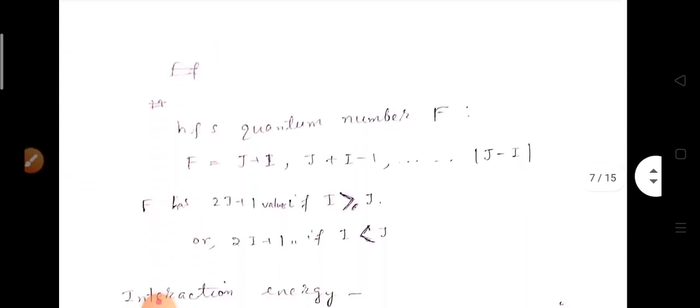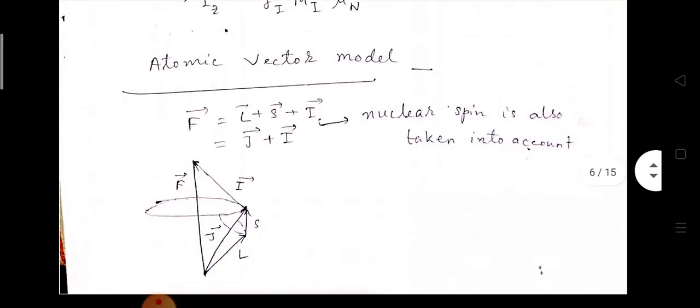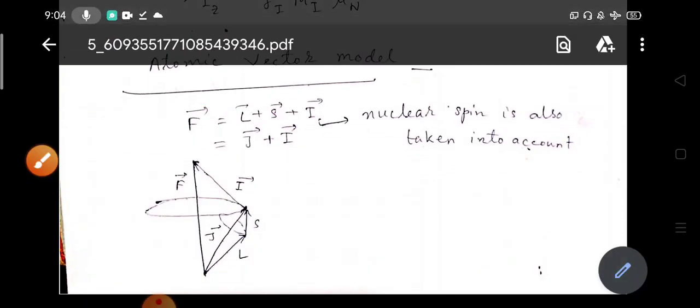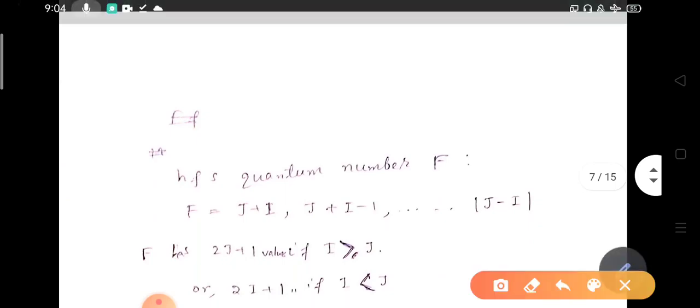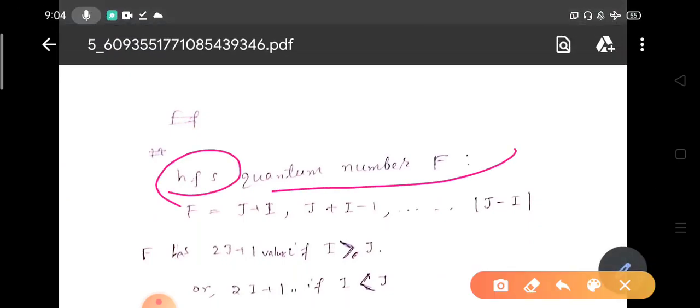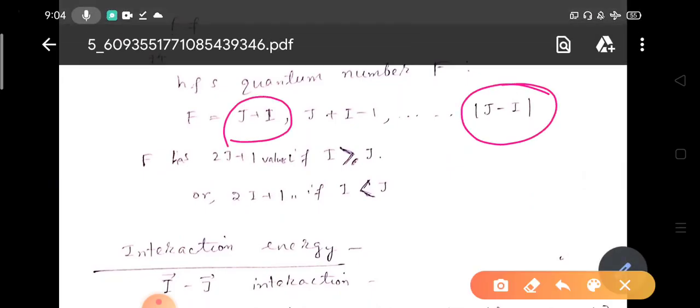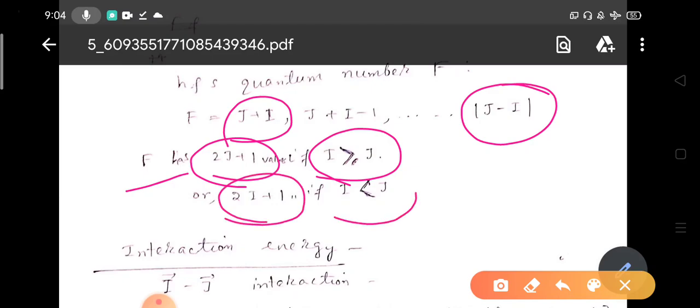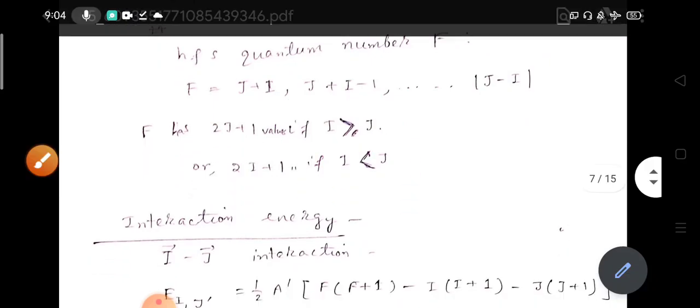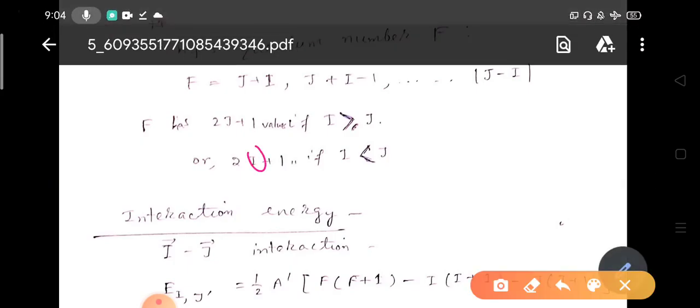This magnetic field can be generated by the orbital motion of the electron. Now we define this F value, F equals J plus I, as the hyperfine splitting quantum number F, and F runs from J plus I to mod of J minus I. So F has 2J plus 1 values if I is greater than J, and F has 2I plus 1 values if I is less than J. The smaller quantity determines the number of values.